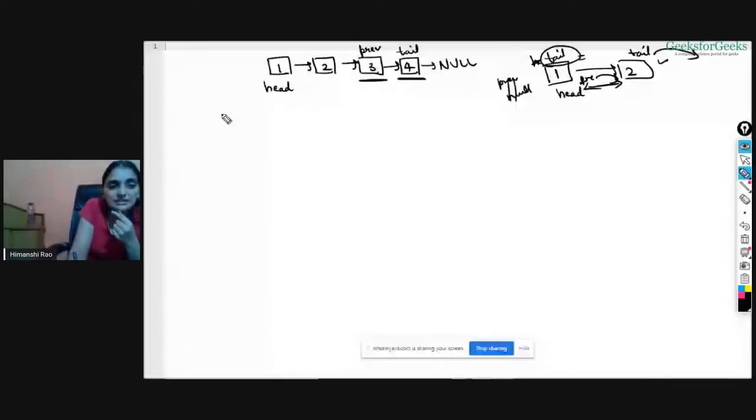Now let's say I want to delete the element now. So what I can do now, simply delete tail. But before deleting tail, do one thing. Let's take another pointer here. Let's say it is temp.